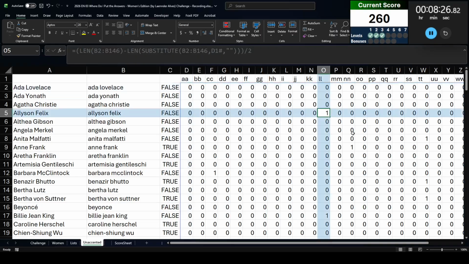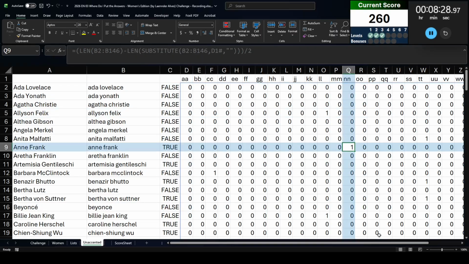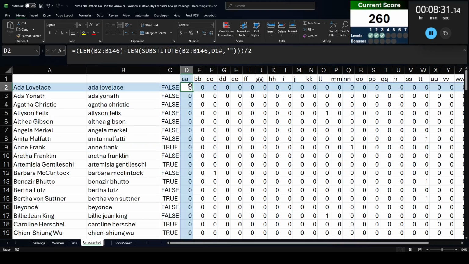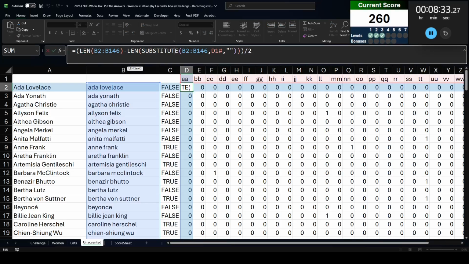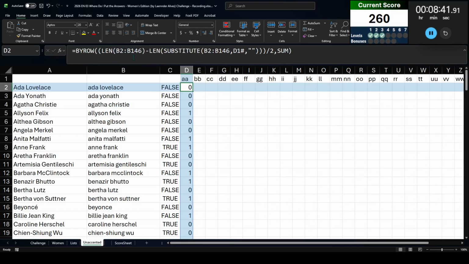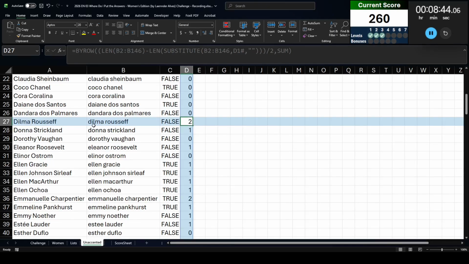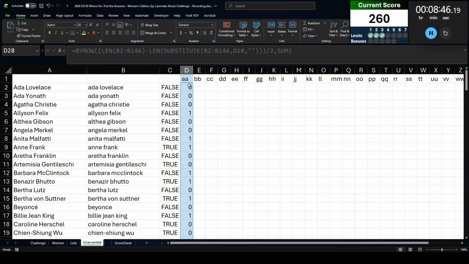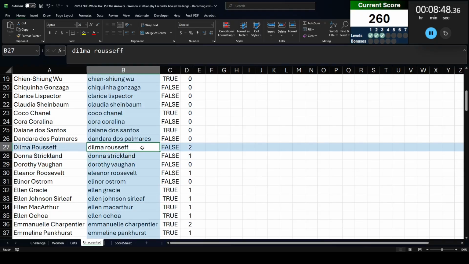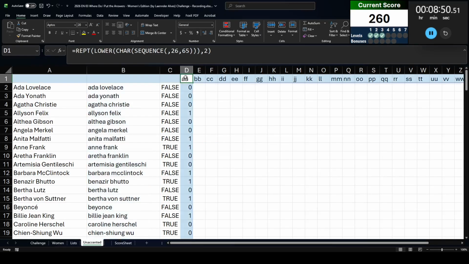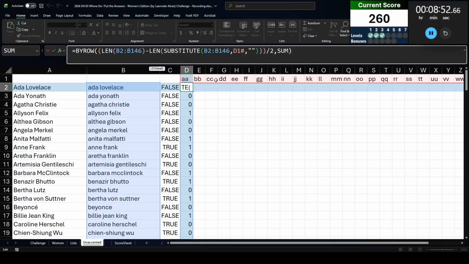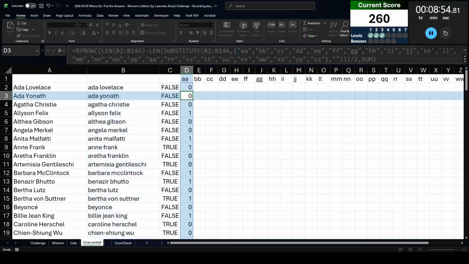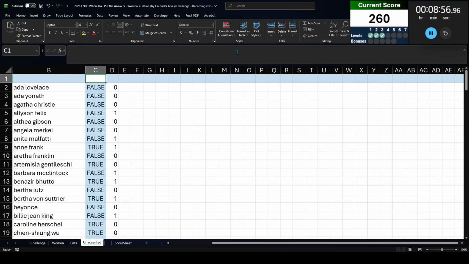So now we're going to see how many times each combination occurs. And then I'm going to do 2 things. First, I am going to do a by row sum there. So now I can see how many times that occurs. So this one's got 2 because we have SS and FF right there, right? I think that's where I ended up screwing up a lot. And then once again, I want to take these column headers out. So let me just hard code those in there.